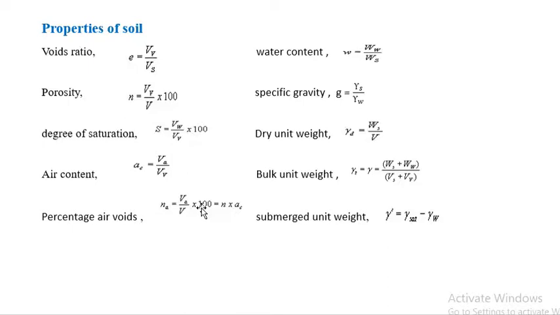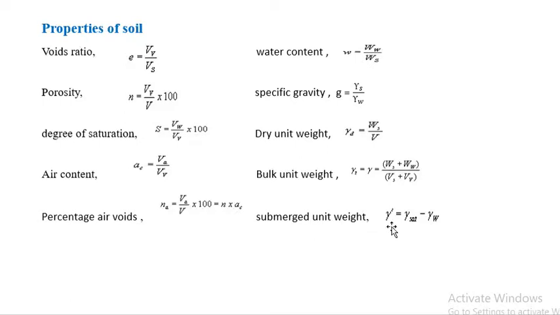Percentage of air voids is Va by total volume into 100. And another term, n, means porosity into air content. Water content, w, is equal to weight of water by weight of solid. Specific gravity, G, is equal to unit weight of solid by unit weight of water. Dry unit weight is weight of solid by volume. Bulk unit weight is weight of solid plus weight of water by volume of solid plus volume of void.